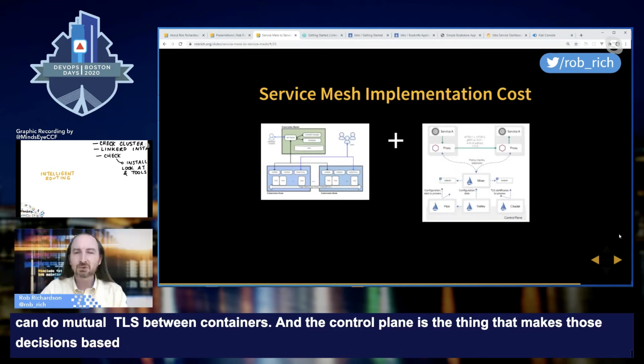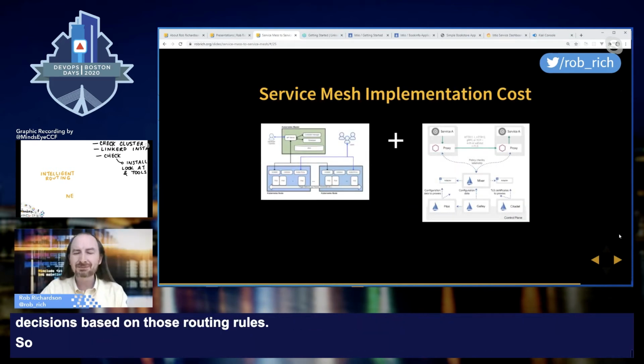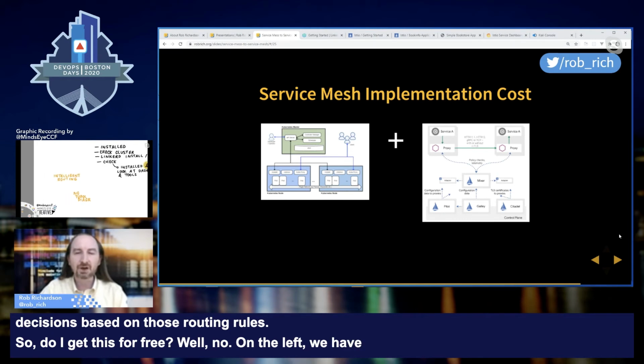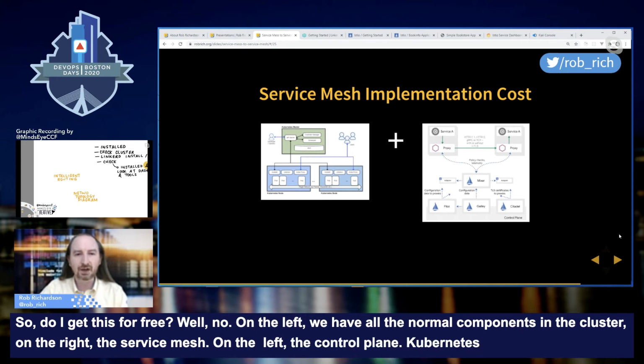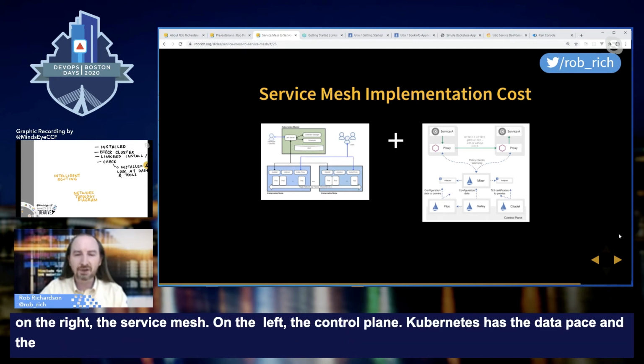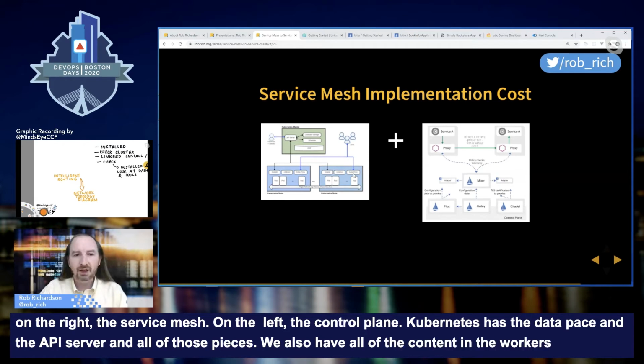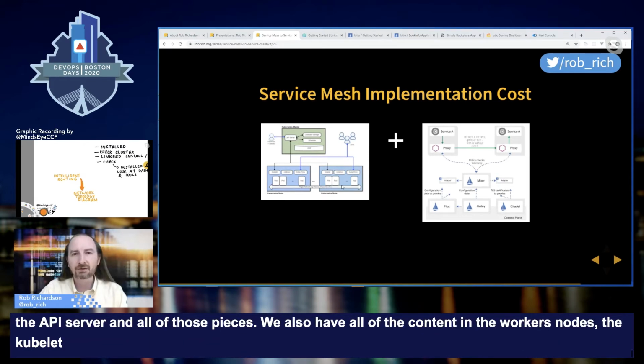So do I get this for free? Well, no. On the left, we have all the normal components in our cluster. On the right, we have all the pieces for our service mesh. On the left, we have our control plane. Kubernetes has the etcd database and the API server and all those pieces. We also have all of the content in each worker node. We have the kubelet and the cAdvisor and the kube proxy. And then finally, we have our pods that do our work.